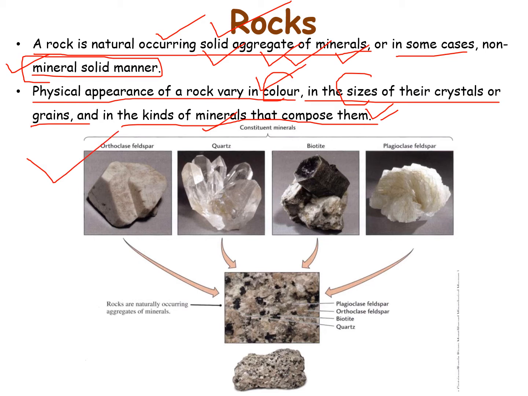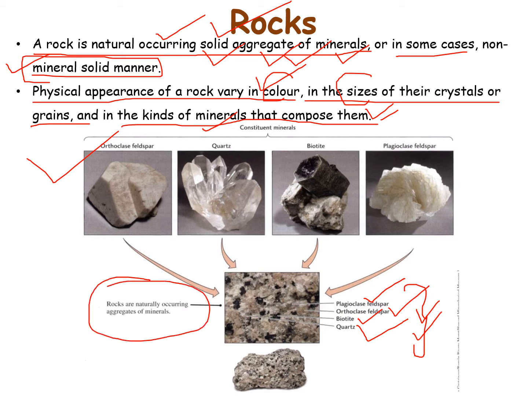Here is a rock that consists of plagioclase feldspar, orthoclase feldspar, biotite and quartz. So these are the four types of minerals present in this particular type of rock. These minerals have a defined crystallographic structure.